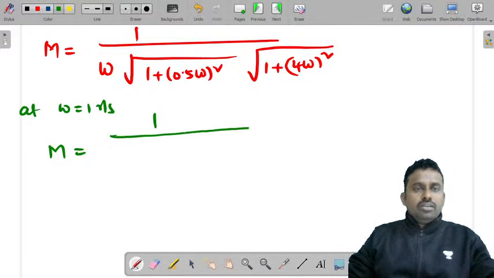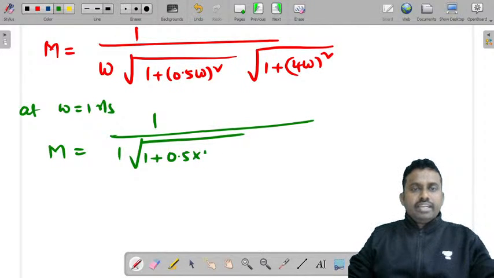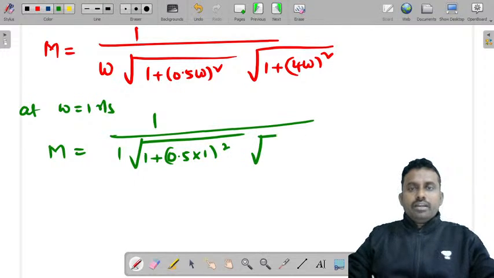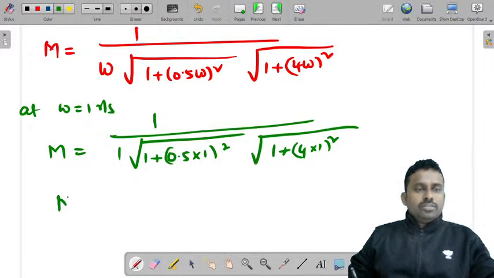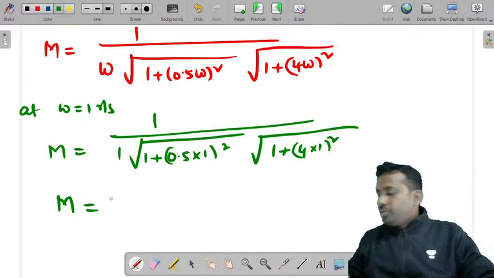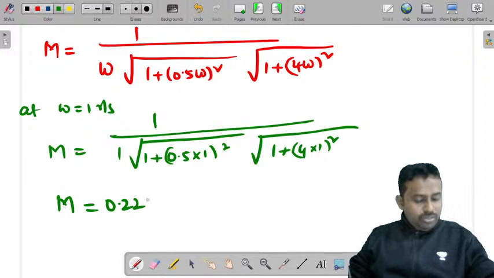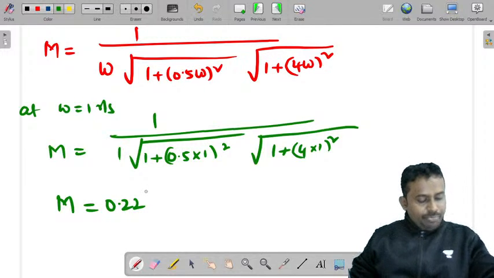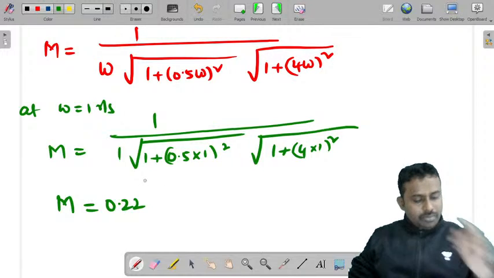Magnitude will be 1 by 1 under root of 1 plus (0.5 into 1) square under root of 1 plus (4 into 1) square. So what is the M value? It is 0.22, or 0.216. Very good, Varsha.